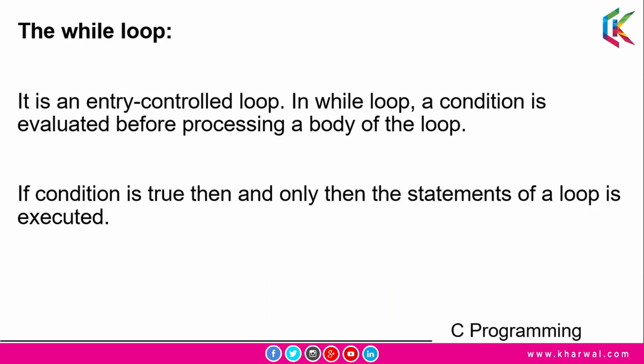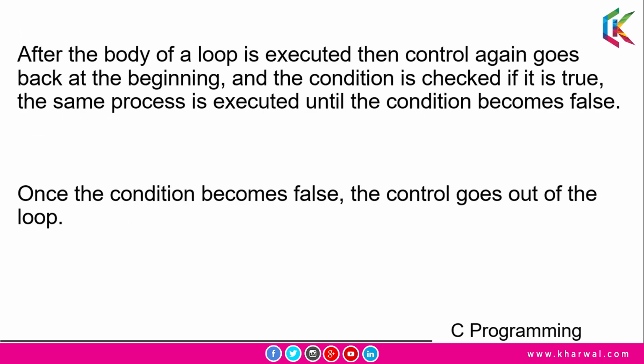So while loop is an entry control loop, and in while loop a condition is evaluated before processing the body of the loop, and if the condition is true, then and only then the statements of the loop are executed. After the body of the loop is executed, control again goes back to the beginning and the condition is checked, and if it is true, the same process is executed until the condition becomes false. Once the condition becomes false, the control goes out of the loop.